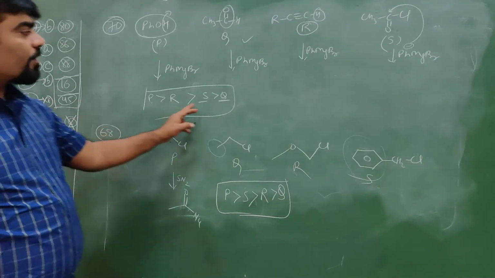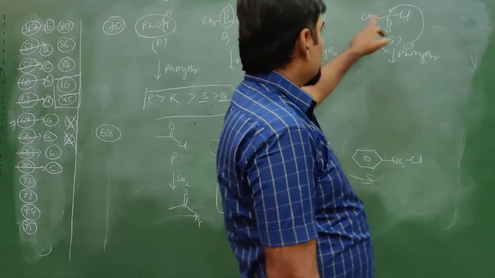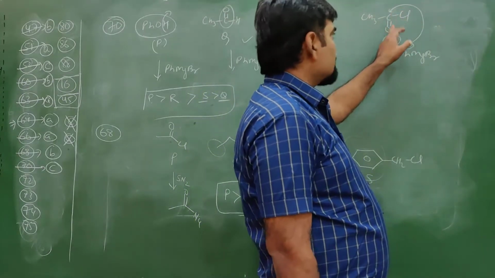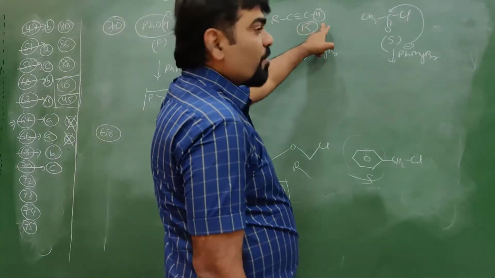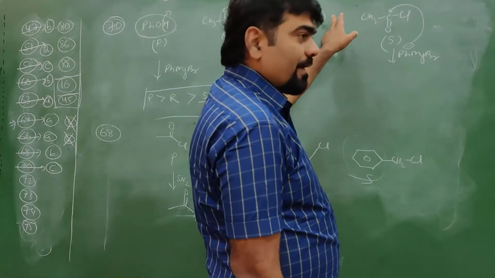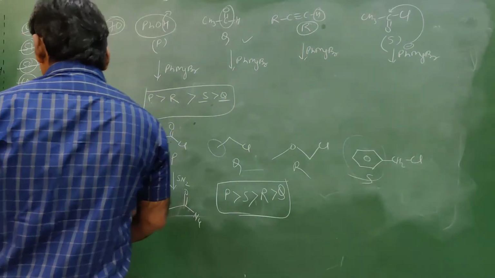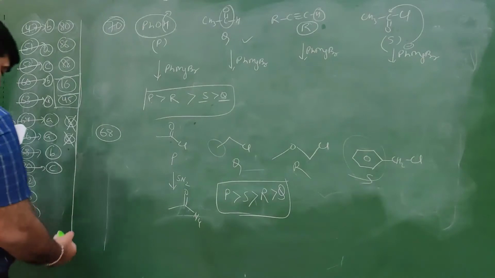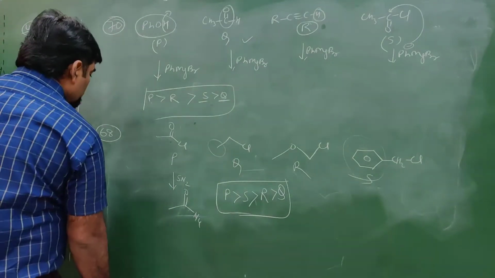Why is R more reactive than S? Because their reactivity is due to acidic character, due to electron pair shifting. So this H plus removal is quite easier, kinetically favored than this nucleophilic attack. So this is question number 70. Answer is C. Then we will go for 72.